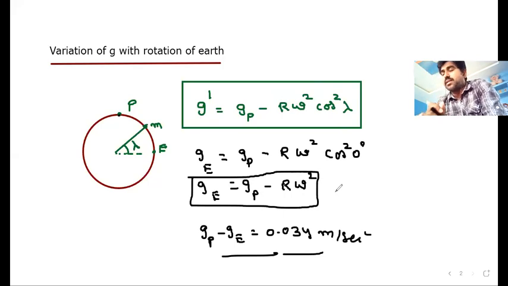Sometimes in the examination, they ask the question for 60 degrees, 30 degrees, and for different angles. You should know this particular formula. How can we derive this formula? This formula can be derived by using the resultant of two forces. One is centripetal force and other is weight of the body. Based on that, we have to derive this. Already you have the same derivation in your notes. So, this is also one of the important formulas.